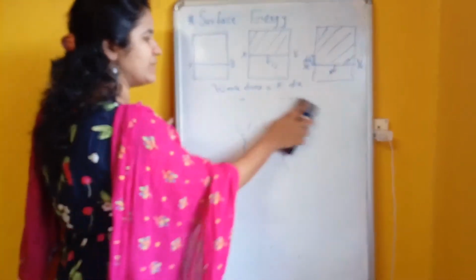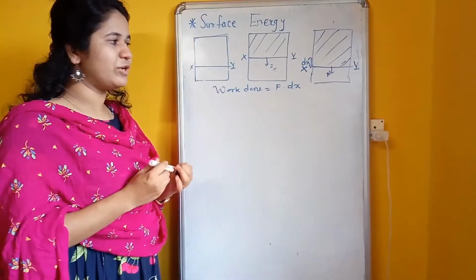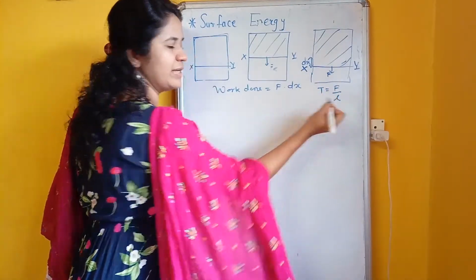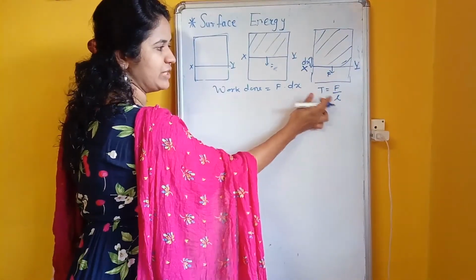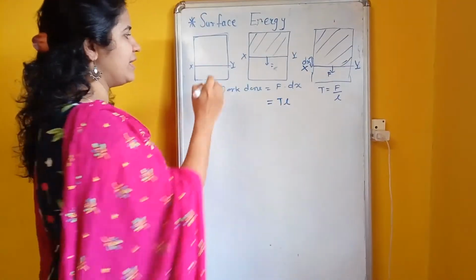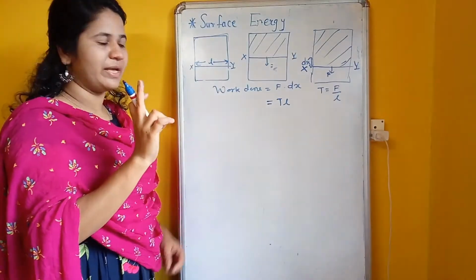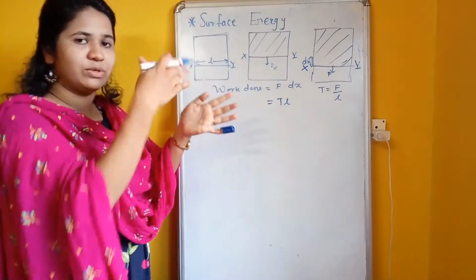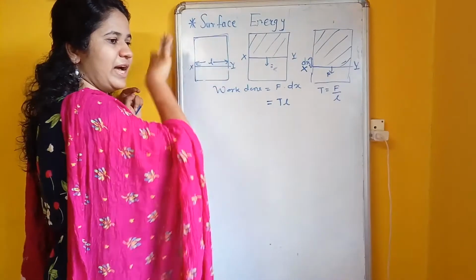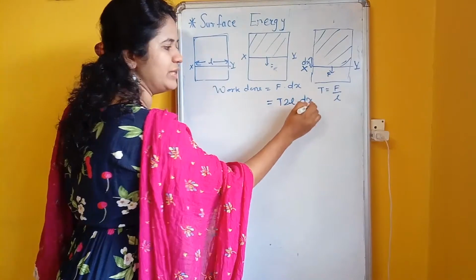So what is the surface energy? It's force into displacement. But in terms of tension, we know that tension is nothing but force per unit length. So the force is tension into length. Here the length is XY, but it is not a single length because the film has both surfaces. So we consider the length as 2L, the front side as well as the back side. So instead of L, we consider 2L into dx.